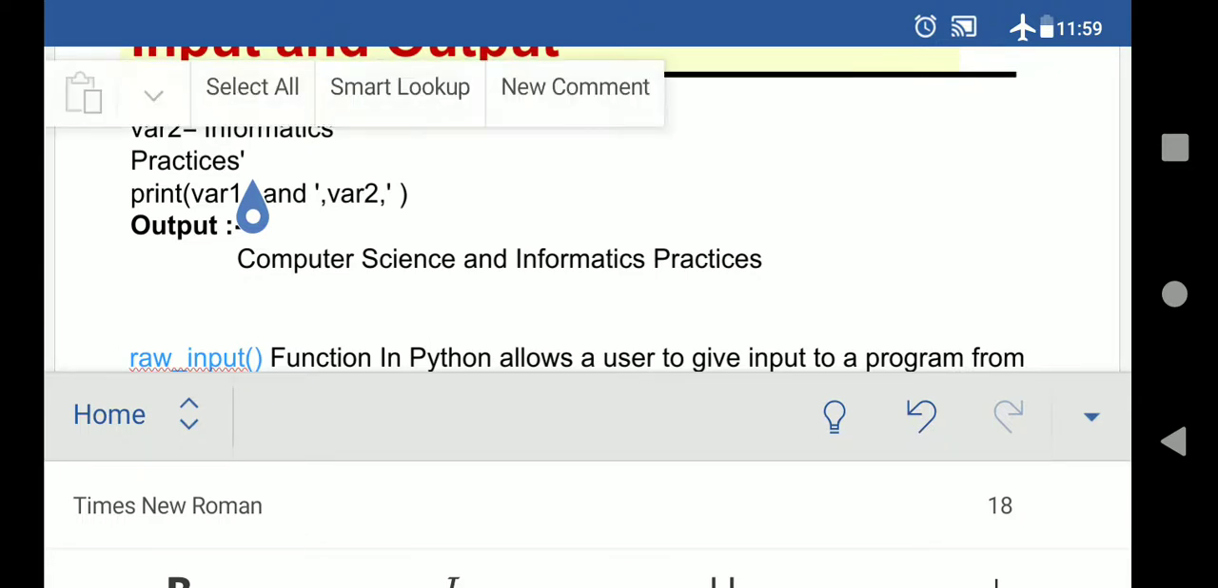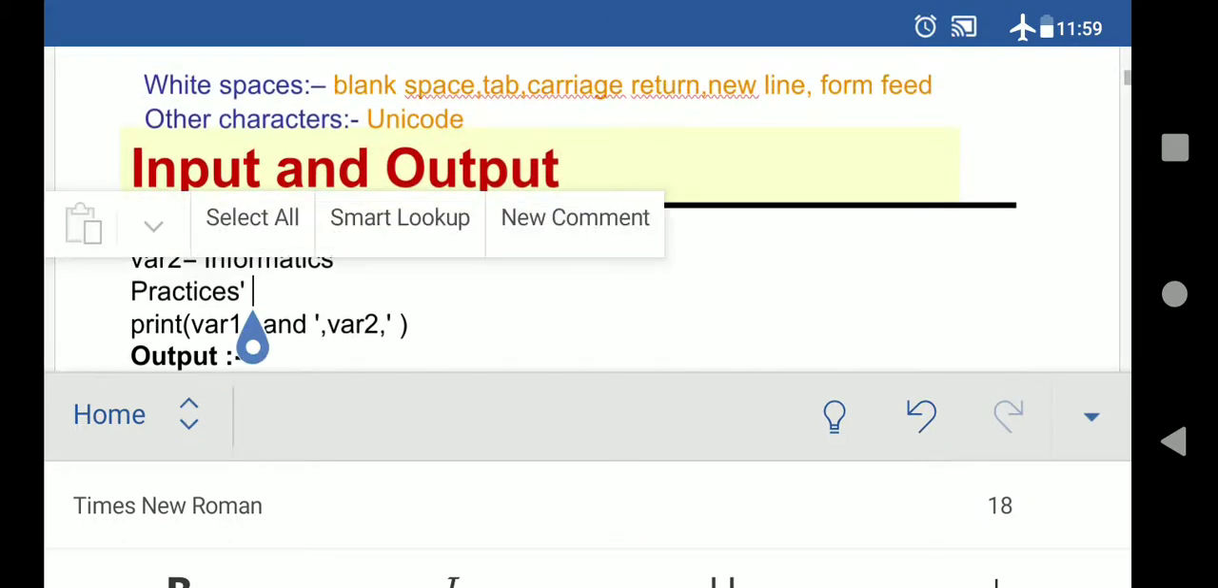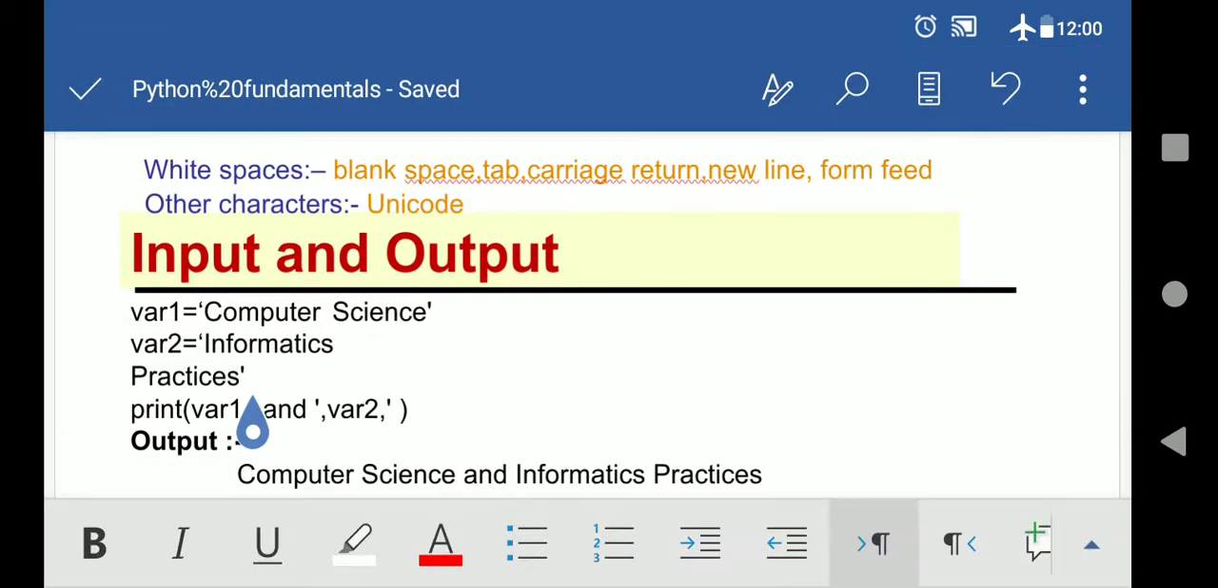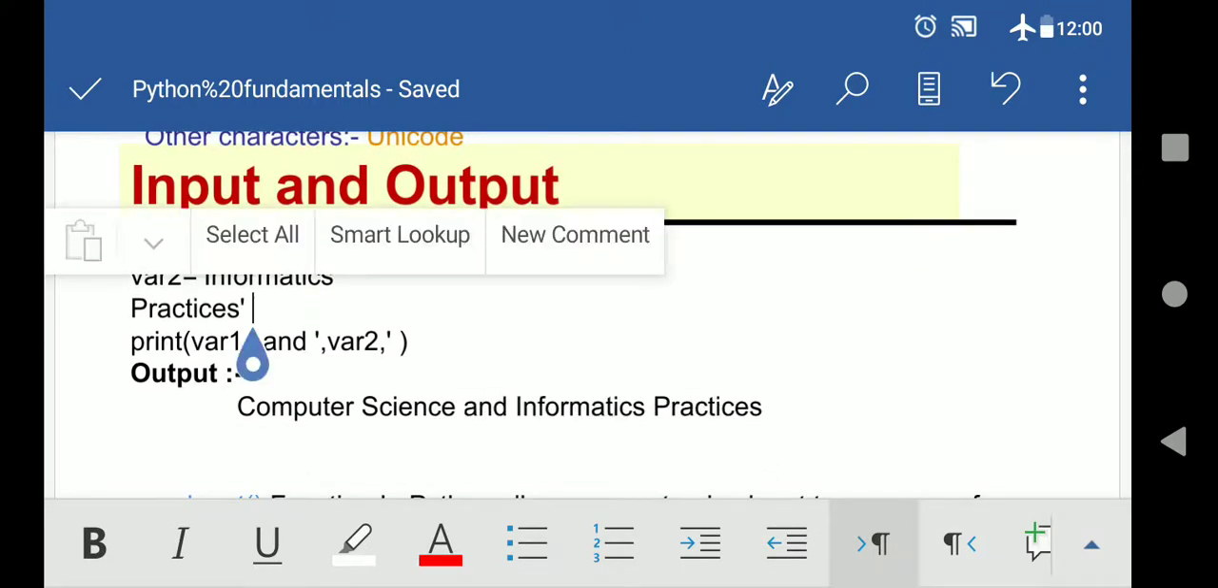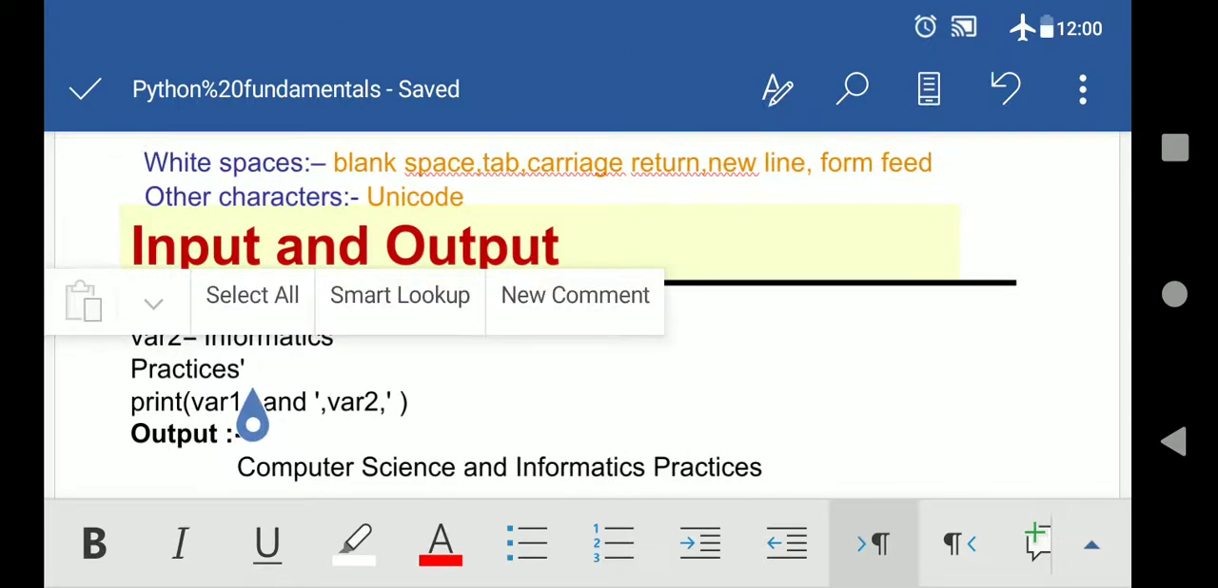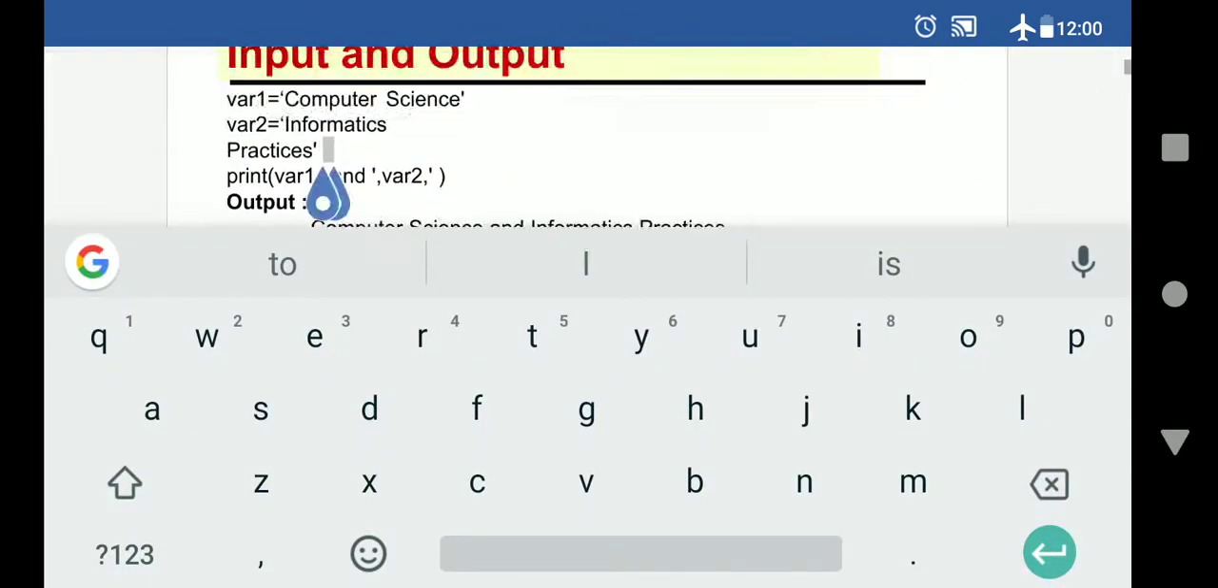After that, as written here, first of all you can see var1, your Computer Science, is written, then var2, IP, is written. After that, the value which is already written here is in the form of, one second, let me correct it.